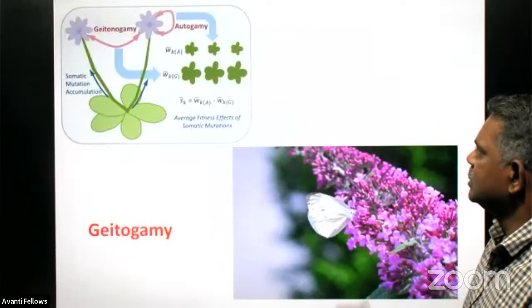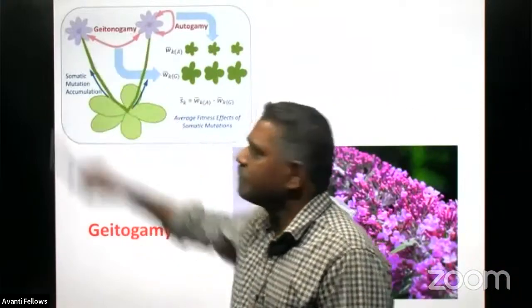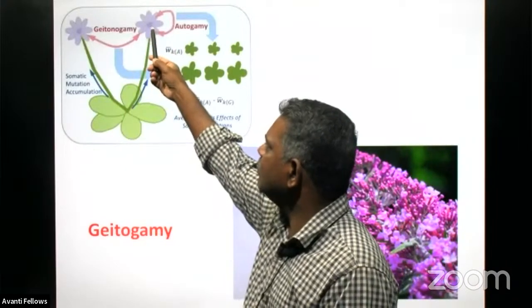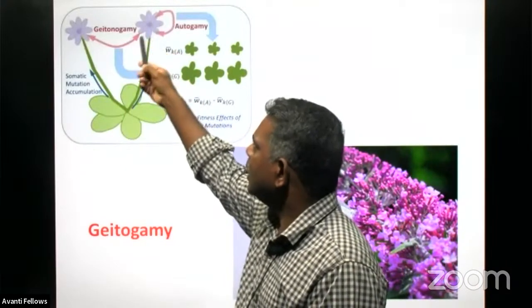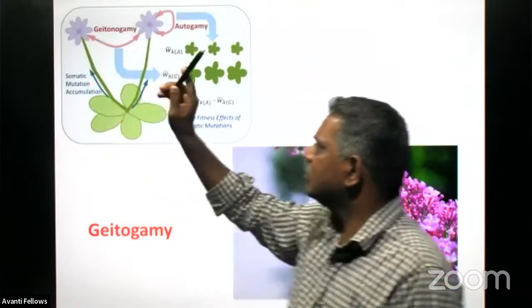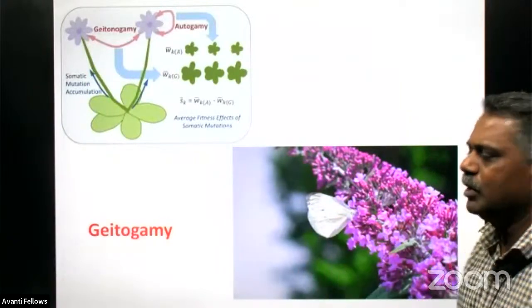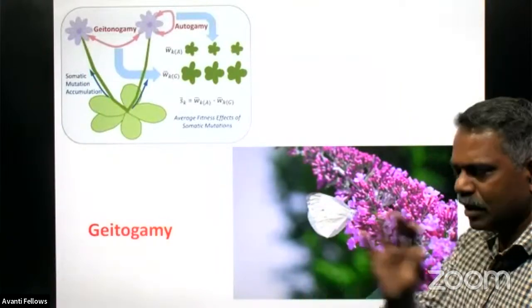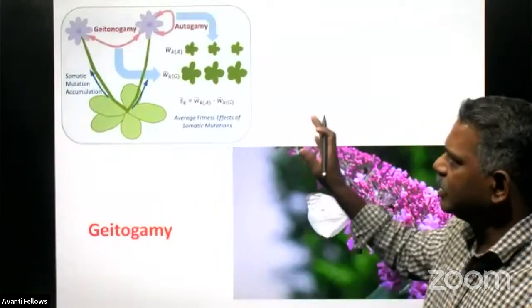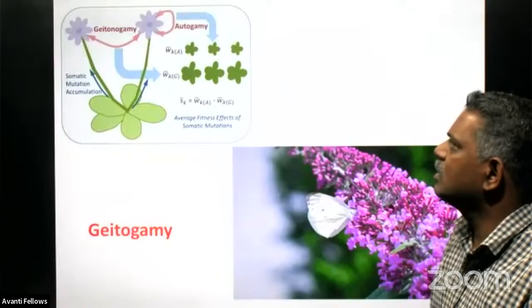Then another one. Here you can see geitonogamy and autogamy. In autogamy, the same flower only is involved, and here in geitonogamy, different flowers are involved, but produced by the same plant only. So these two are self-pollination: one is autogamy and the other is geitonogamy. You have to learn by heart the technical terms used for these two types of self-pollination.